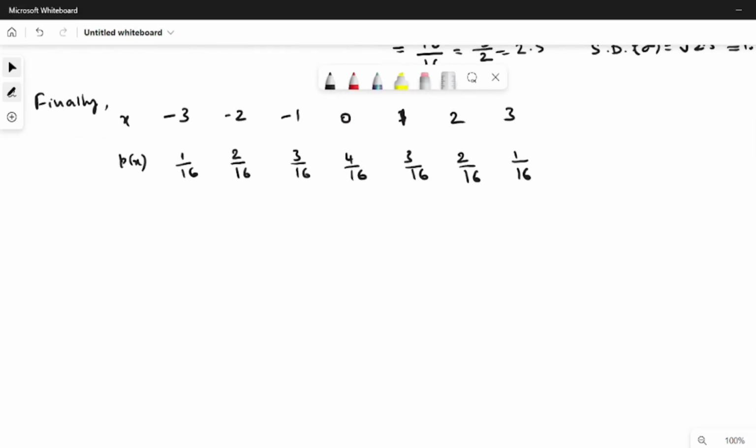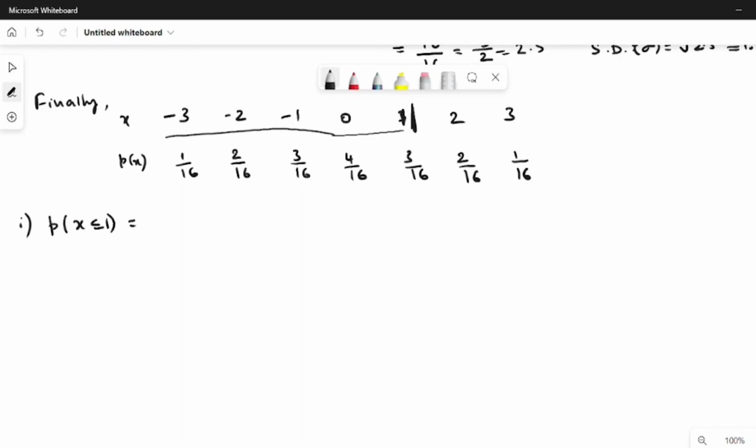The first one is to compute p of x less than or equal to 1. That means the probability of x being less than or equal to 1. Less than or equal to 1 means you have to take all the values in the list including 1.